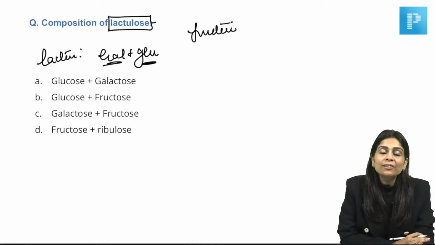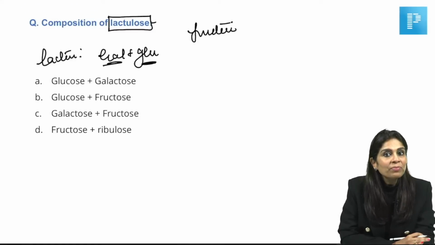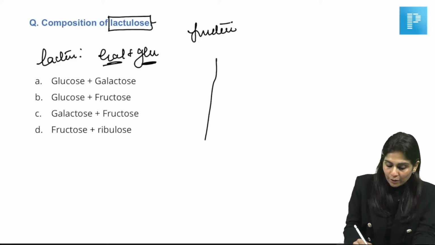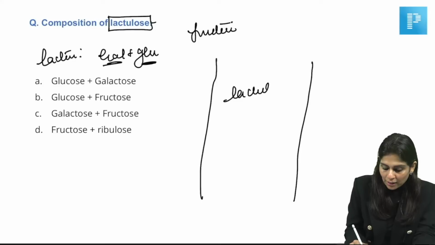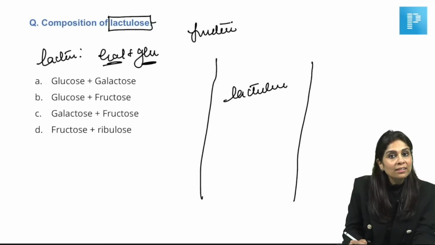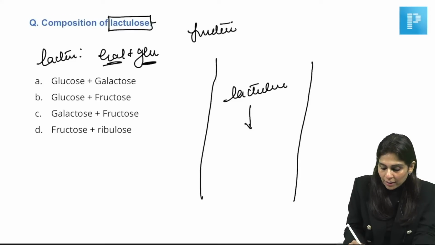And why is lactulose used as a laxative for hepatic encephalopathy? I've explained this also. Lactulose is a non-absorbable disaccharide. When a person ingests lactulose, it's not getting digested in the intestine. Undigested lactulose reaches the colon, wherein colonic microorganisms convert lactulose into an acid.